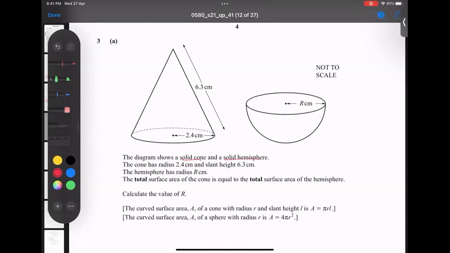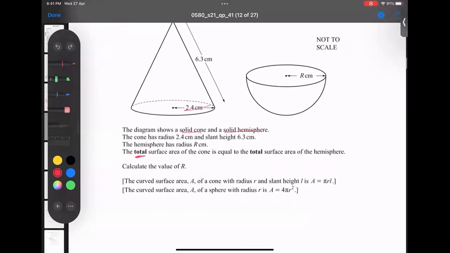Right. The radius of the cone is 2.4. The slant height is 6.3, mentioned clearly in the diagram. The hemisphere radius is capital R, yes, mentioned in the question clearly. Total surface area, he made it bold, so there is some reason behind it. It is a cone. It means the bottom circle area and the curved surface area of the cone. So both together, if I add them, is actually equal to the total surface of the hemisphere. So the curved area of the hemisphere plus the top circle area. So I think the point is very clear. We have to be careful writing these things.